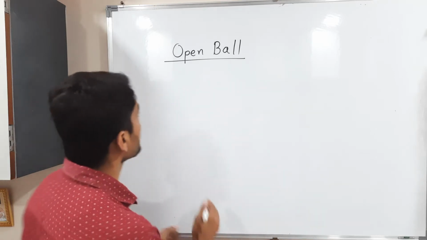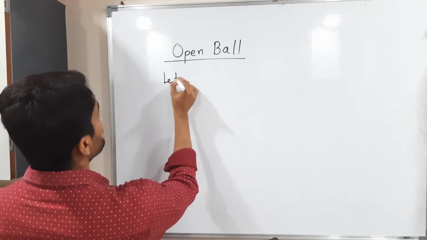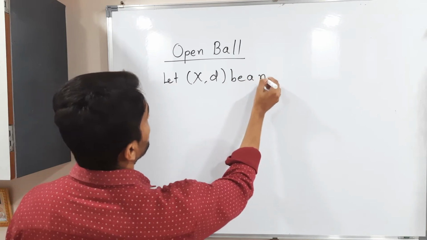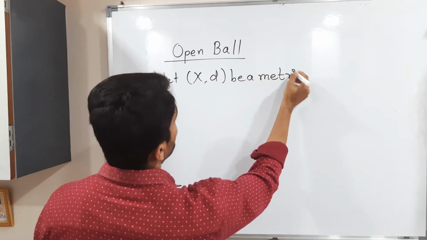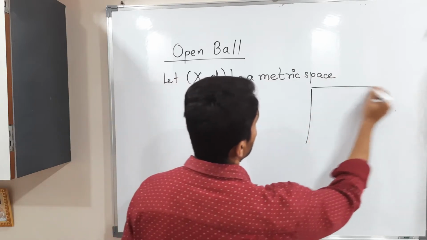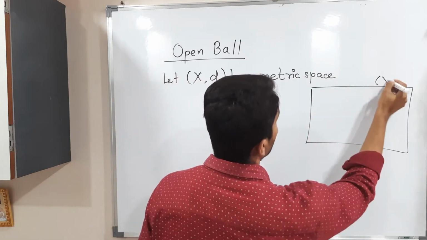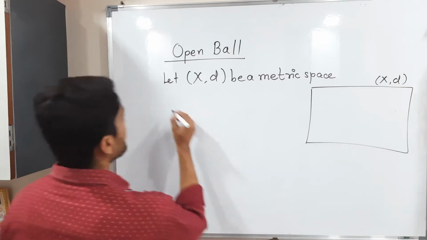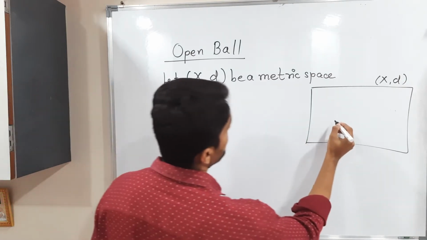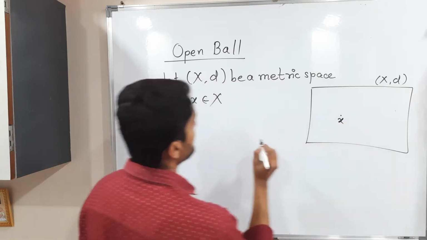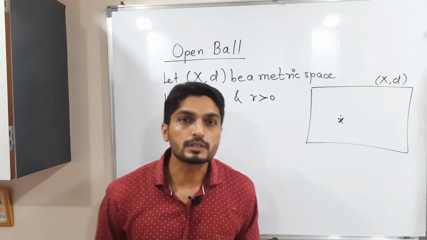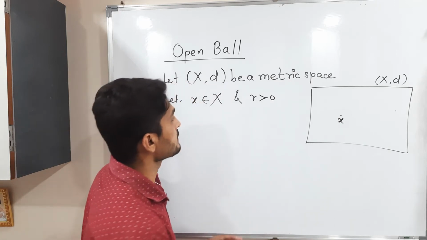Let (X, d) be a metric space. I will draw a diagram so you can easily understand. Suppose this is a metric space (X, d). I am considering one point x belongs to capital X, and we have r greater than 0, where r means any positive real number.